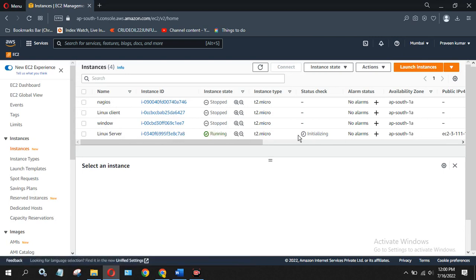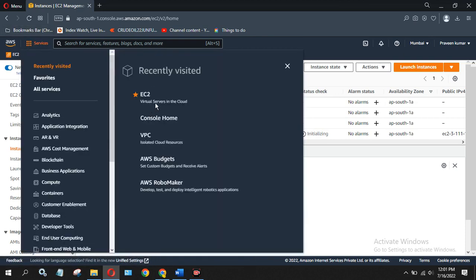So how to connect to it? It's initializing; the status check is initializing, let it complete. Once it starts, click on services, EC2.